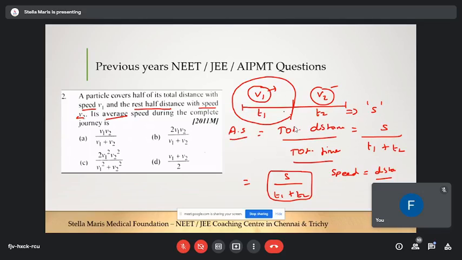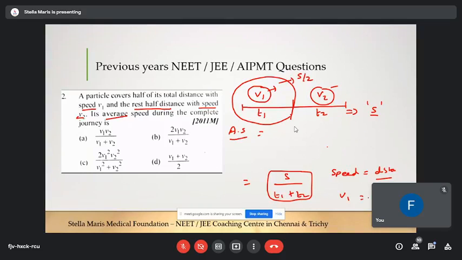Here the speed is v1. Distance is the first half of the distance. This is the total distance, so this is going to be the half distance. Half distance is nothing but S by 2, right? So S by 2 divided by t1.